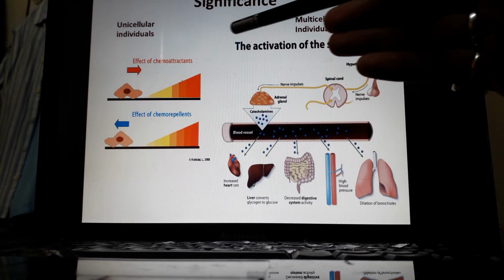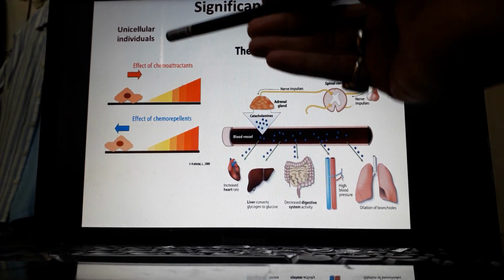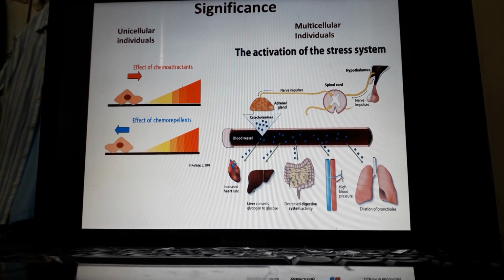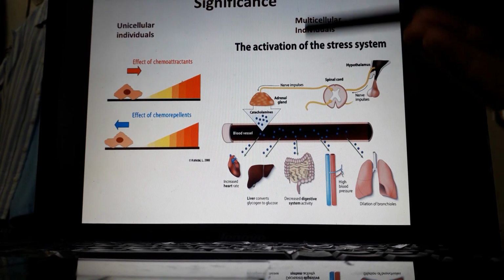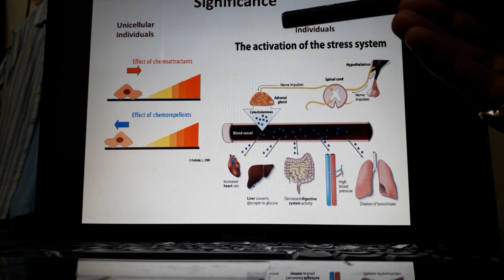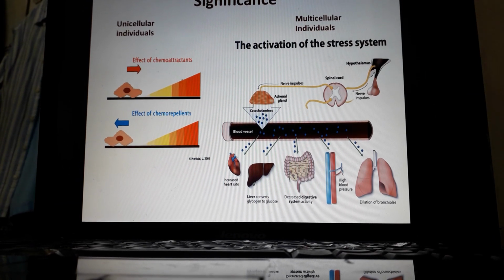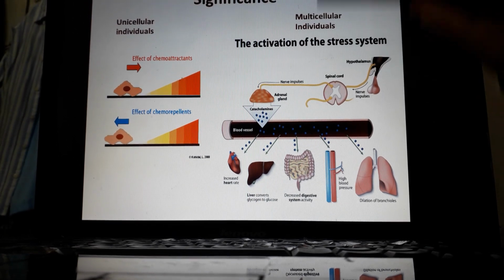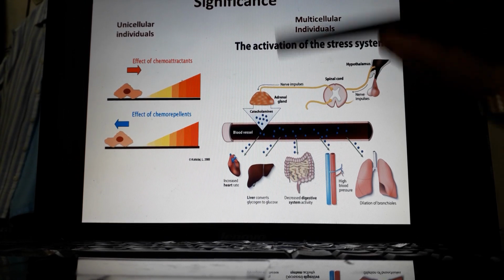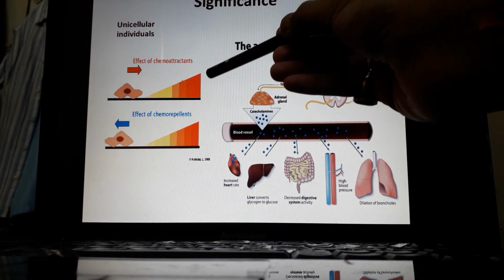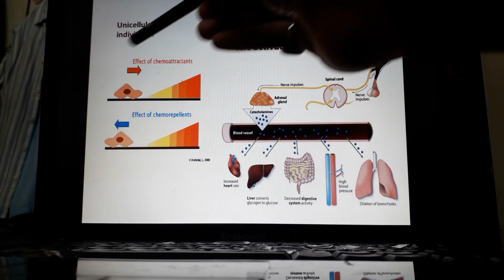So let us think about an amoeba, how an amoeba responds to a signal. A very basic question may arise: amoebas are protists, so do they have sense, or do they exhibit consciousness? The answer is yes. Although they are unicellular individuals, they also have consciousness. That means they have a sense of sensing the signals and accordingly giving the response.